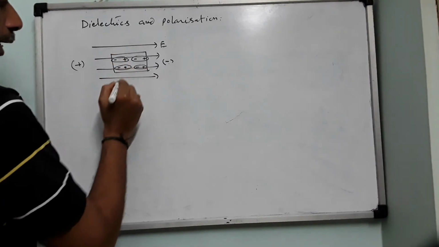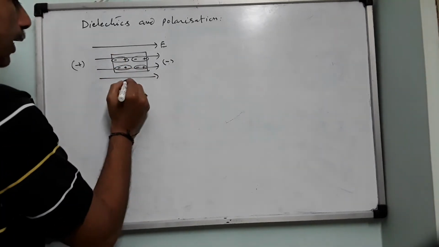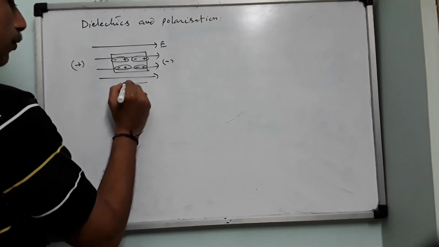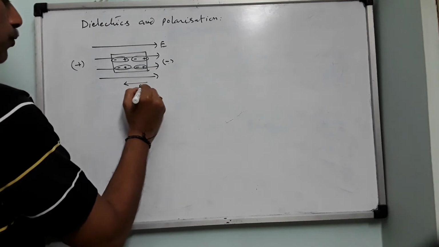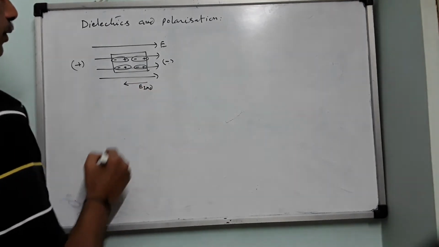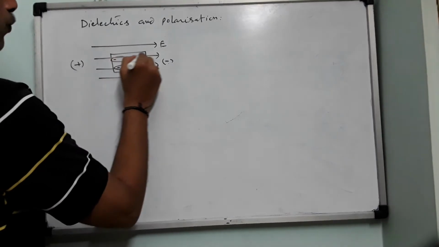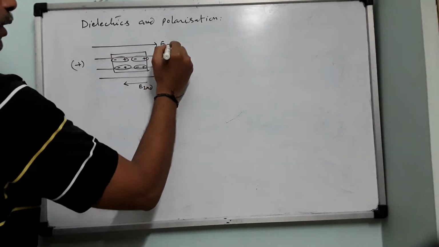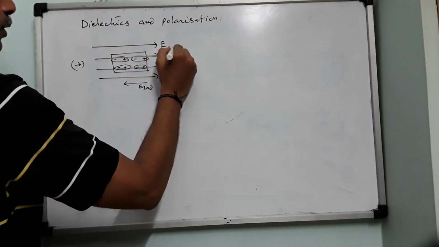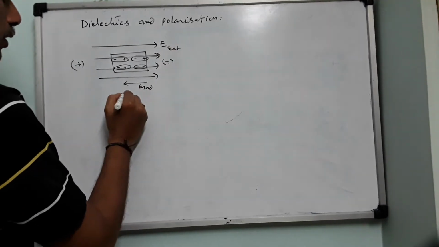So inside the dielectric, I repeat, inside the dielectric there is an electric field induced. This is E induced inside, and already there is one electric field going inside, that is nothing but E external, in this direction.